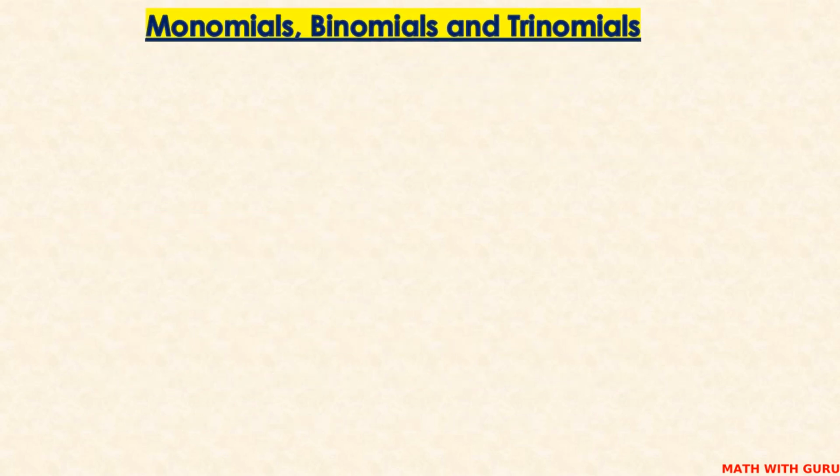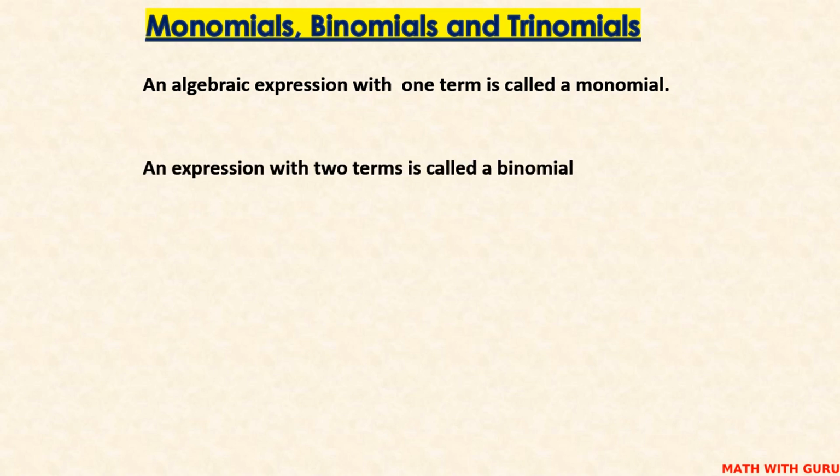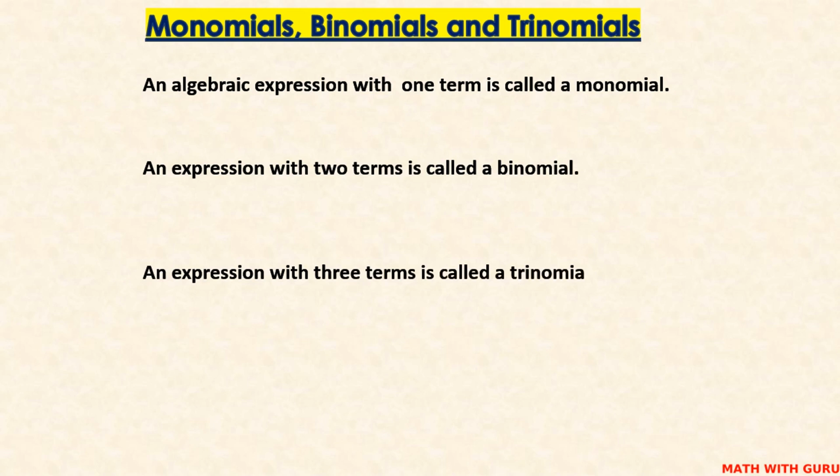What are monomials, binomials, and trinomials? An algebraic expression with one term is called a monomial. Mono means one. An expression with two terms is called a binomial. Bi means two. An expression with three terms is called a trinomial. Tri means three.